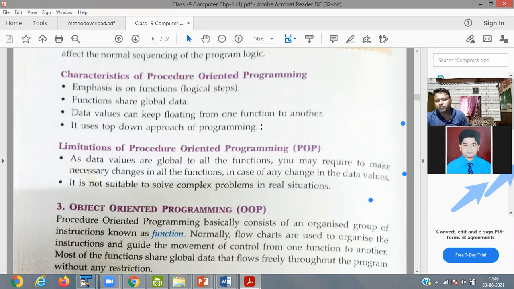The limitation of procedure-oriented programming is that, as data values are global to all the functions, you may need to make unnecessary changes in all functions. If you make anything public, anybody can use it. Your bicycle, only you can use it. If you give it to other people in your locality, there may be a chance of misutilization, because this cycle belongs only to you, and you purchased it for your requirement only.